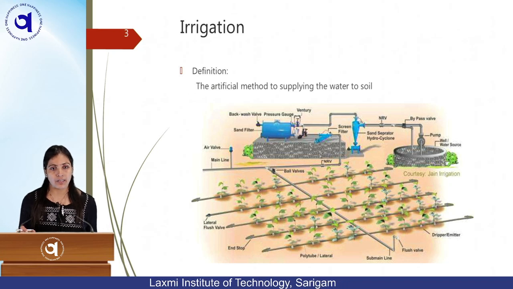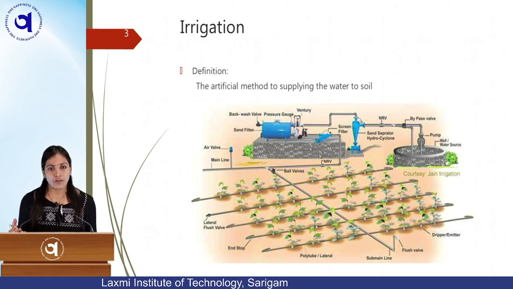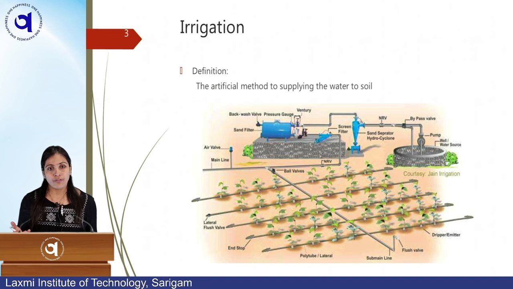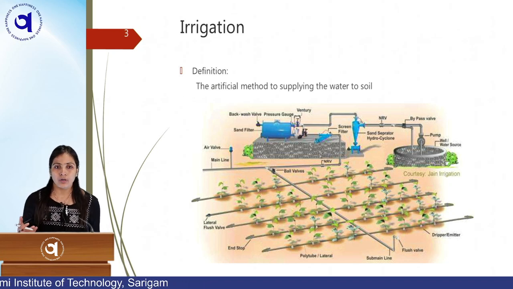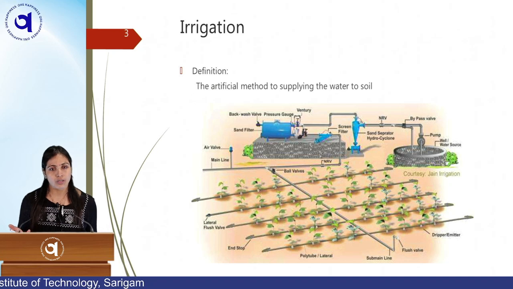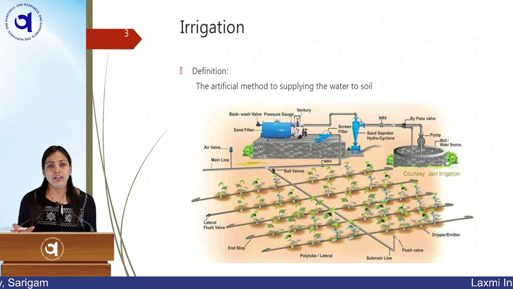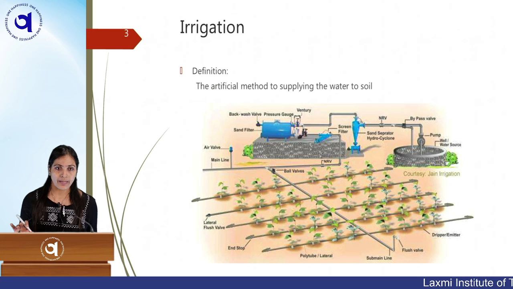But when we apply water from sources like rivers, ponds, and through the canal system, then it is called irrigation. In the monsoon season, and in summer, winter, other seasons, in a 12-month perennial crop, if you are supplying water to the agriculture area, then it is called irrigation. You can simply define irrigation as the artificial method of supplying water to the soil, the agriculture field.